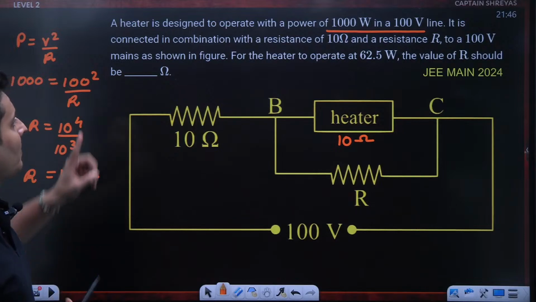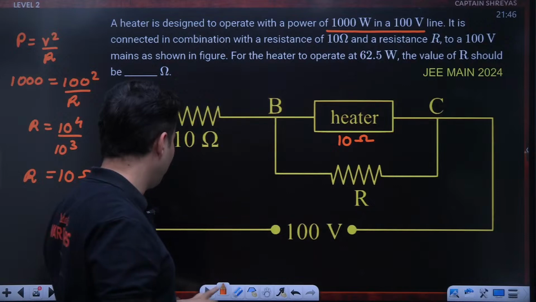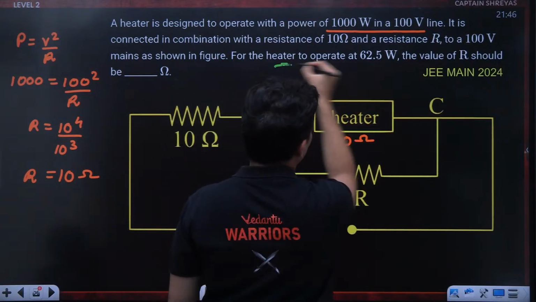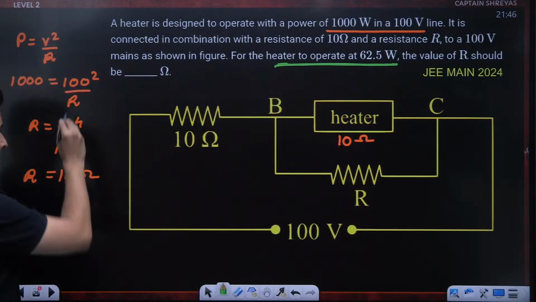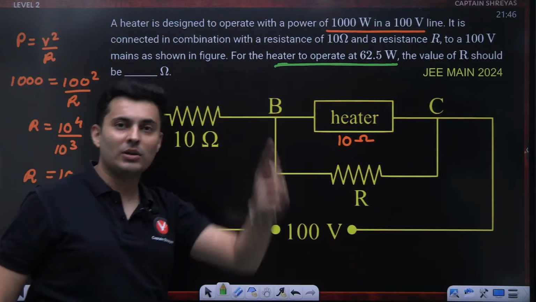Next important thing, for the heater to operate at 62.5 watts, one thing is clear, the resistance never changes. So the power has changed because the voltage across it has changed.